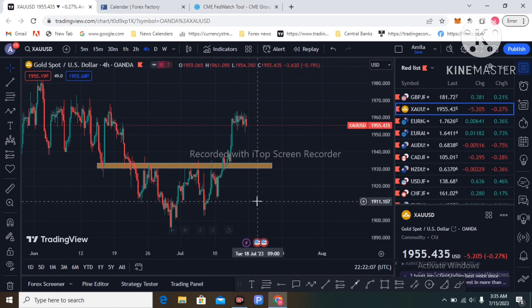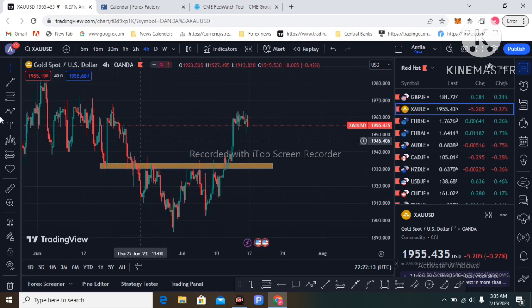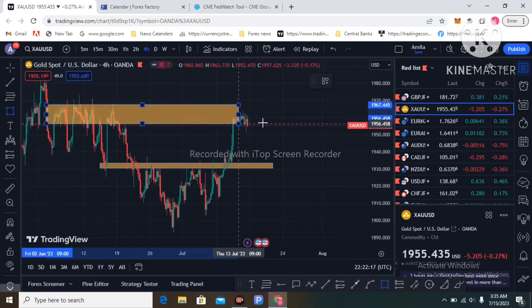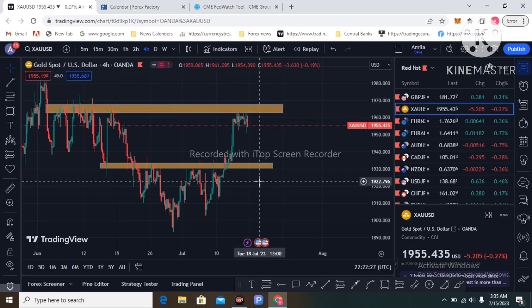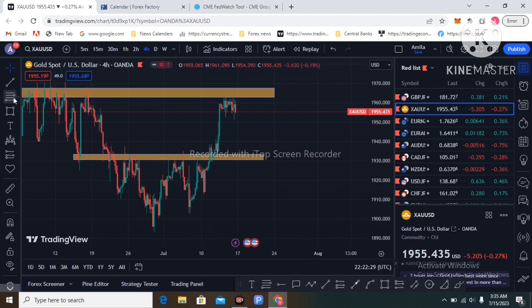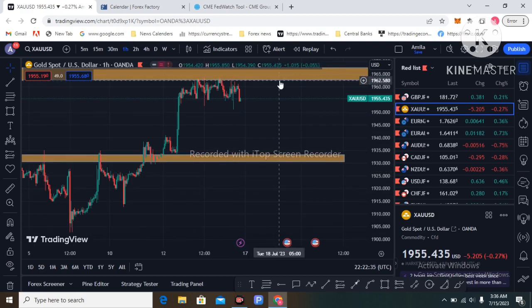So let's see the technical analysis for your next week's gold trading. This is the resistance level price reached last week, the 1960 level. I am going to the 1-hour chart for a clearer picture.